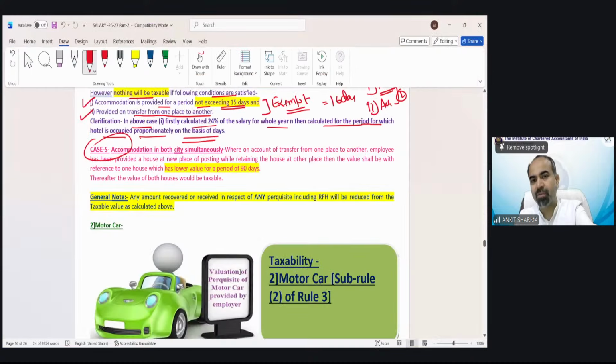That was case number 5. So that's why rent-free house is very, very important, because it has multiple cases. But the treatment is easy. If you are able to find out the salary, that would be easy. So you can read it.